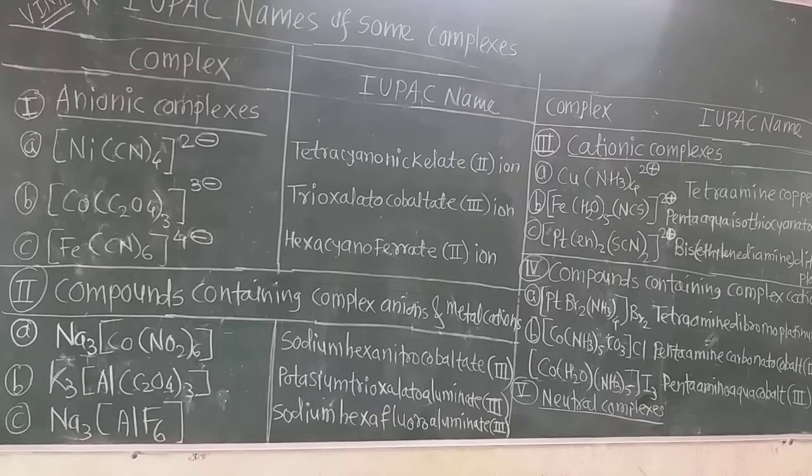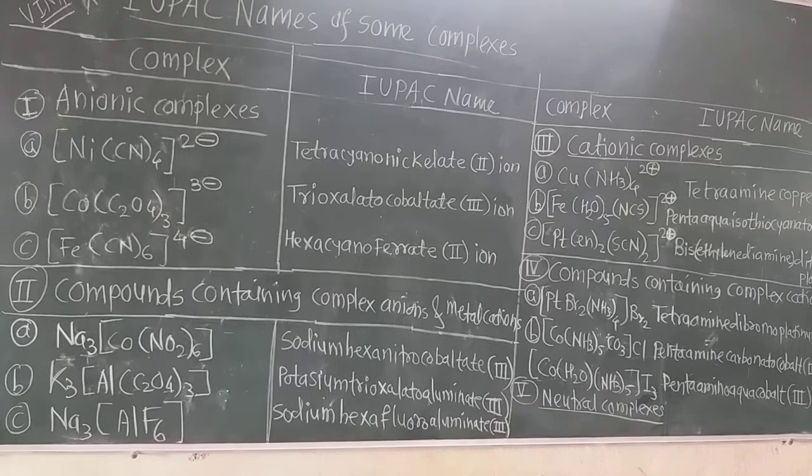Now the next rule. For a complex having more than one type of ligand, they are written in alphabetical order. Yes, as in the IUPAC names of organic compounds.